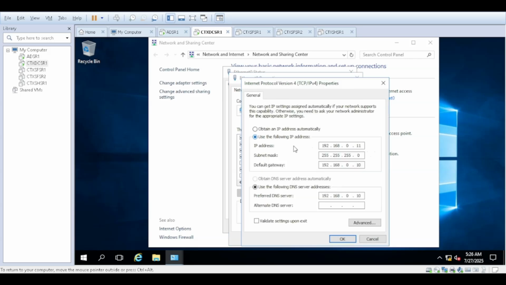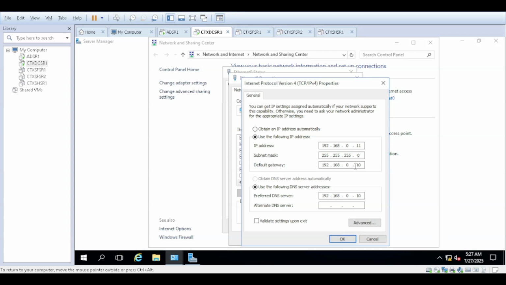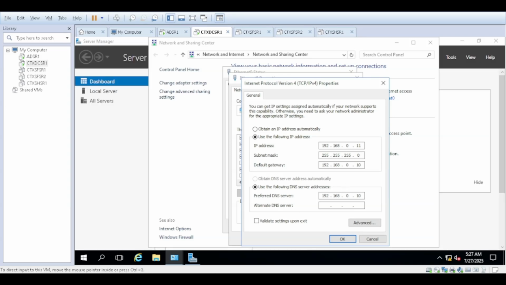As DHCP is configured, it got an IP address automatically, but we need to assign a different IP address to the server. Let me check the IP address of the server. Okay, so I just put it in manually. The IP address is correct.